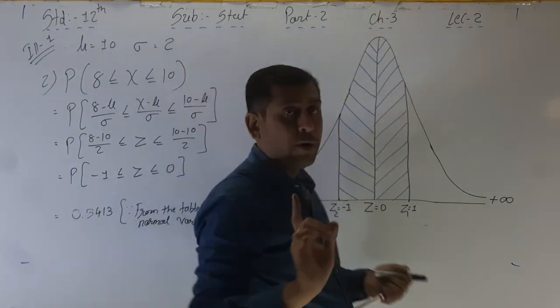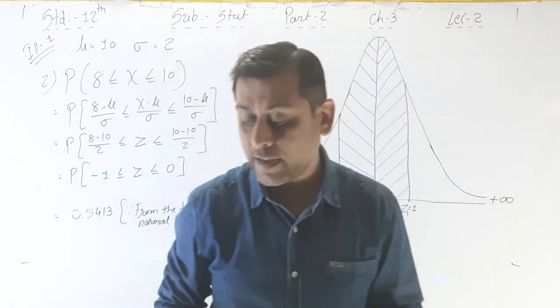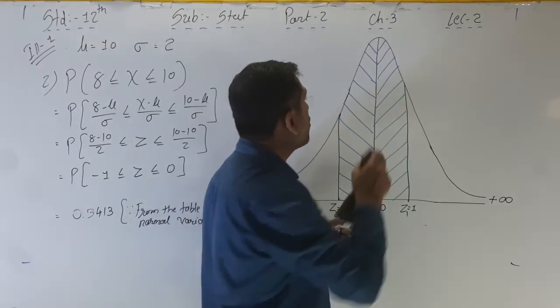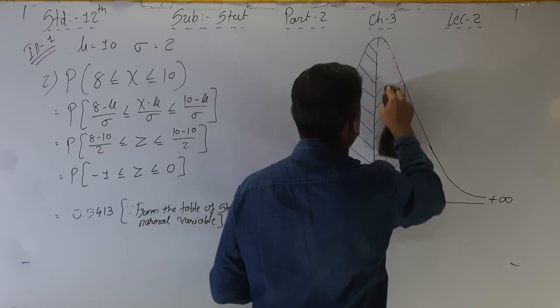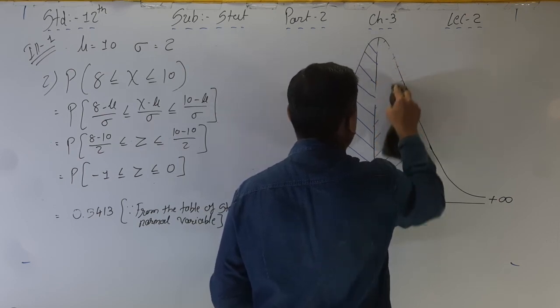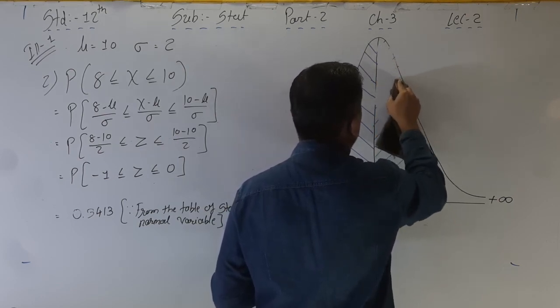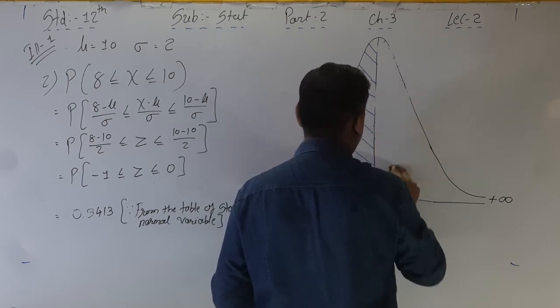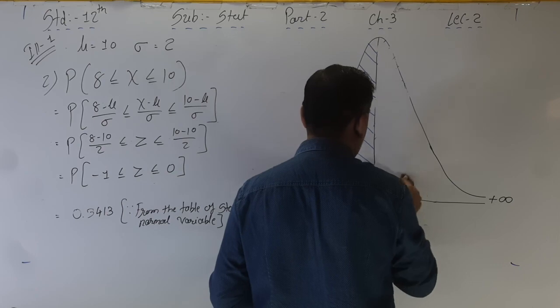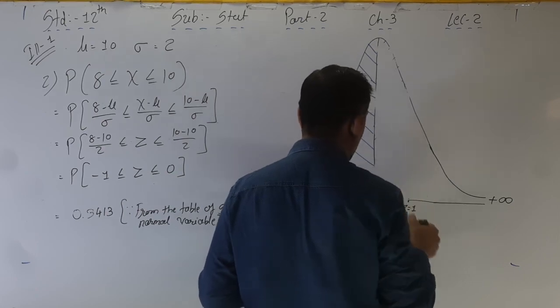Now you have to compulsory prepare a second diagram. Directly you have to prepare a second diagram. You don't have to write this one again. In the second diagram you have to show the area for the second question, compulsory.